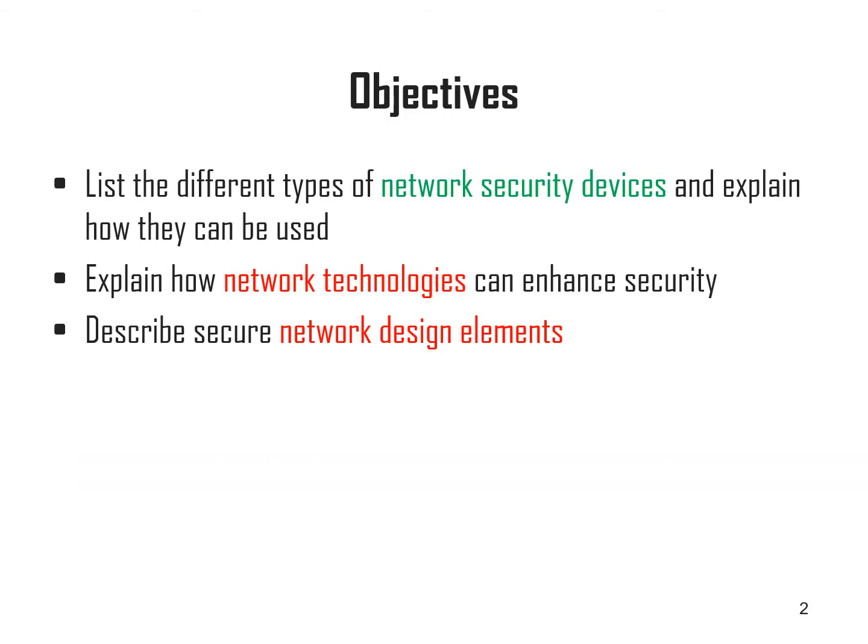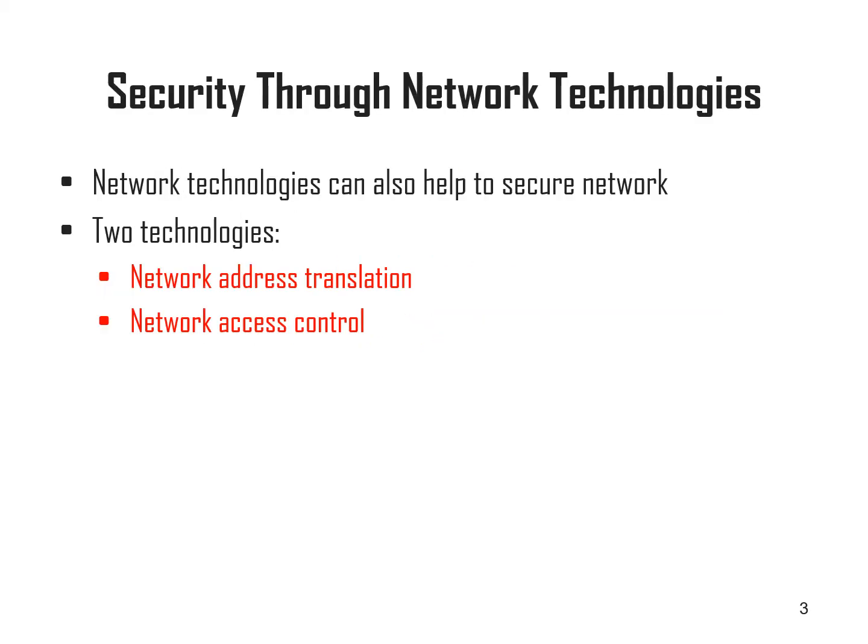So these are all the objectives. We have completed the network security devices and we are about to complete the network technologies and network design elements. Through network technologies, there are two kinds of technologies: NAT, network address translation, and network access control. These two things are very important. We can provide security through the network technologies.